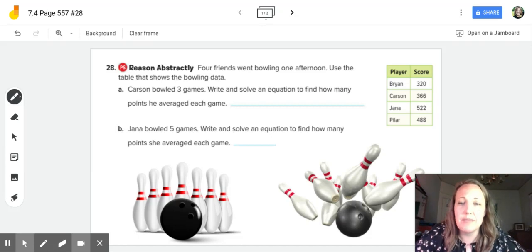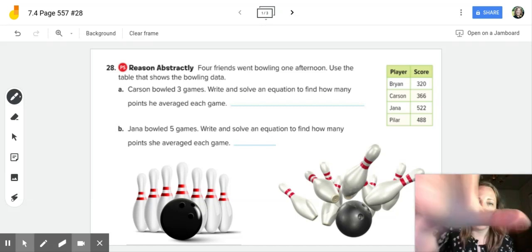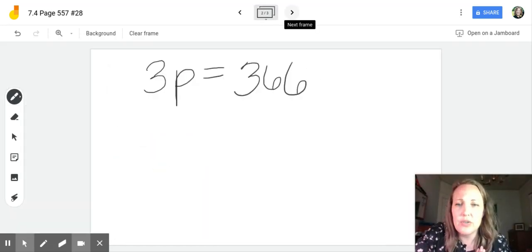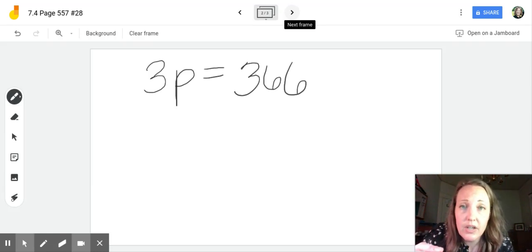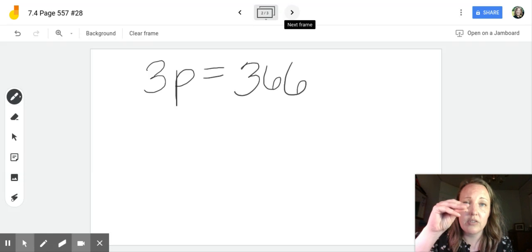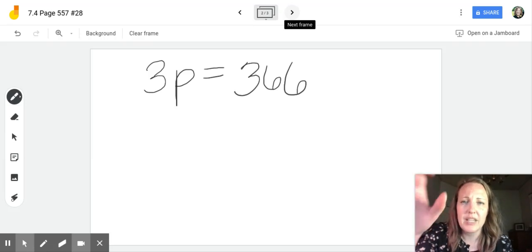Carson bowled 3 games. It says write and solve an equation to find how many points he averaged each game. And then Jana bowled 5 games. So we're going to write and solve an equation. So this is my equation for Carson: 3 games, and then some number of points P. So let P represent the number of points he scored in each game.